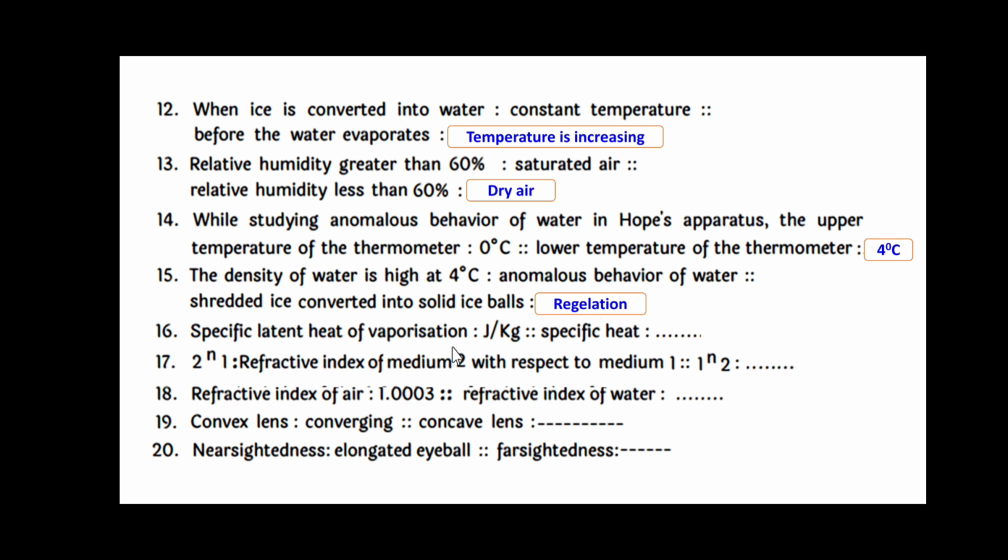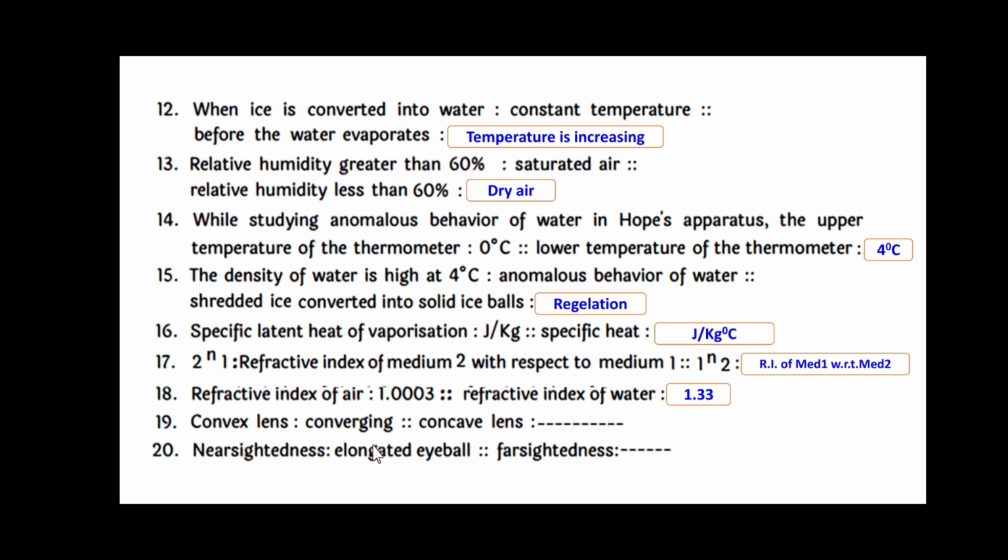Specific latent heat of vaporization is measured in joule per kg, and specific heat has the unit joule per kg degree Celsius. Here the unit is related to the physical quantity. 2n1 is the refractive index of medium 2 with respect to medium 1, whereas 1n2 is the refractive index of medium 1 with respect to medium 2. The refractive index of air is 1.0003, whereas that of water is 1.33.